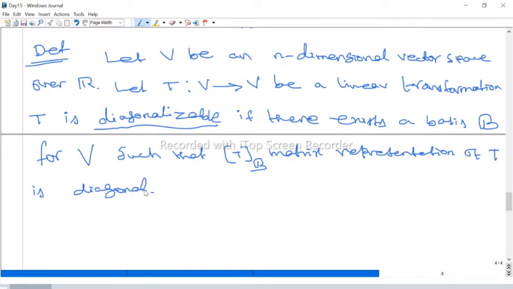Then we say T is diagonalizable. Not for all bases, but there exists a basis such that the matrix representation of T is diagonal, then we say the linear operator is a diagonalizable linear operator. Any doubt? Okay.